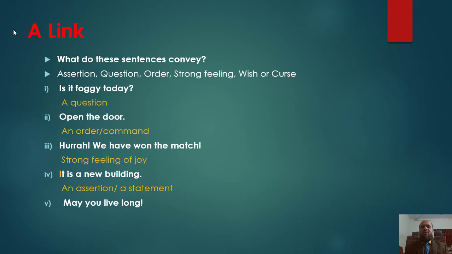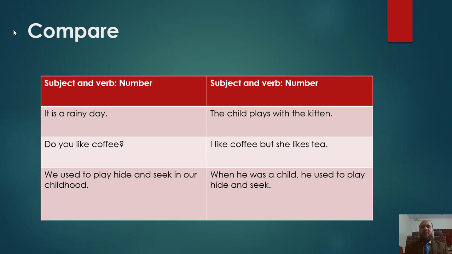Now sentence number 4. It is a new building. Most of you have guessed correctly. It is an assertion, or we can also say that it is a statement. Look at sentence number 5. May you live long. What does this sentence convey? Okay, most of you have guessed correctly. It is a wish.